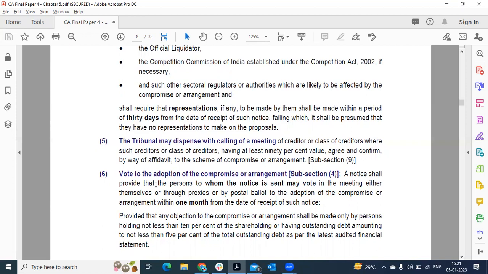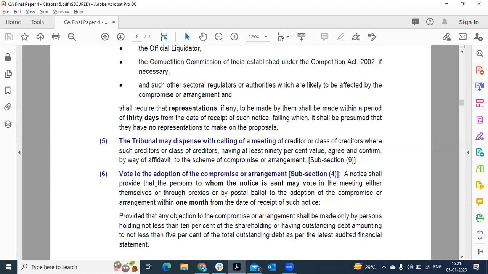The proxies, those who can vote at the meeting, either themselves or through proxies or through the postal ballot, within 1 month from the date of receipt of such notice. After receiving the notice, they have to conduct a meeting and take the vote.